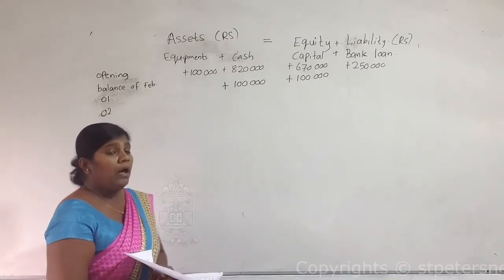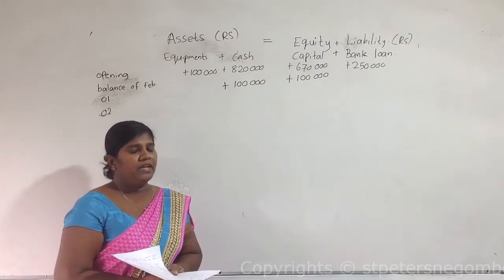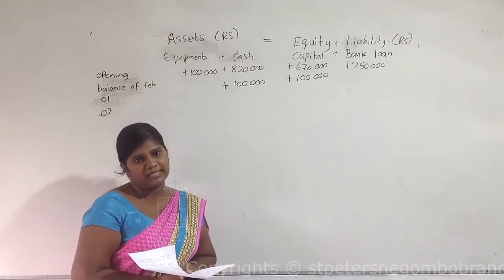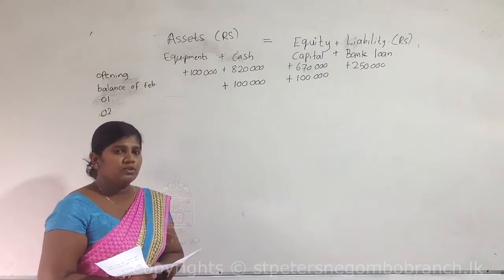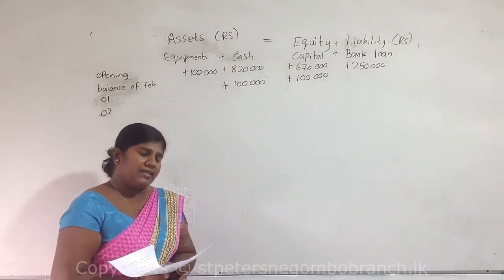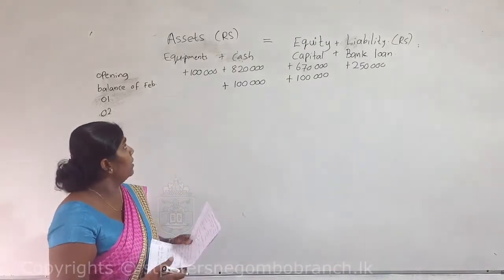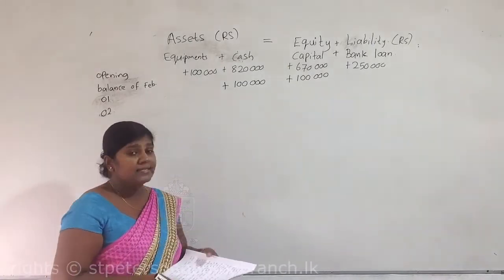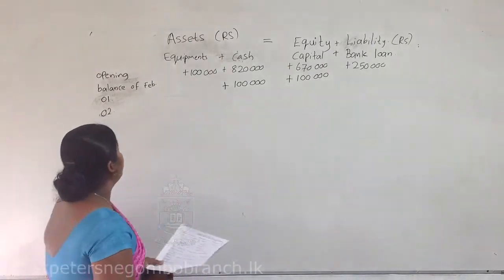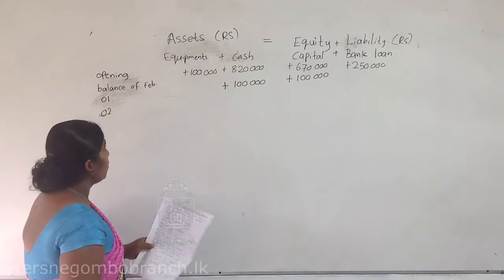Yes, children, as a business, definitely they should purchase goods. After purchasing these goods, it becomes stock. So, you should record it as an asset, and the name of the asset is stock.